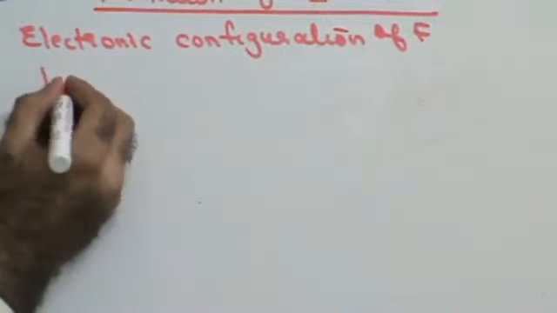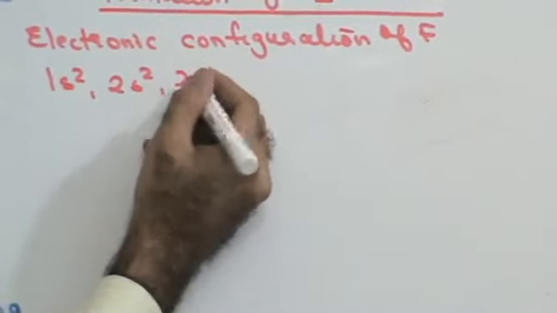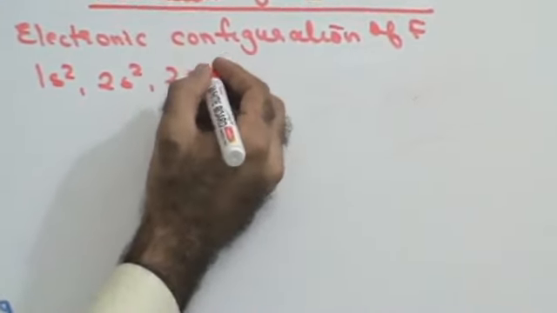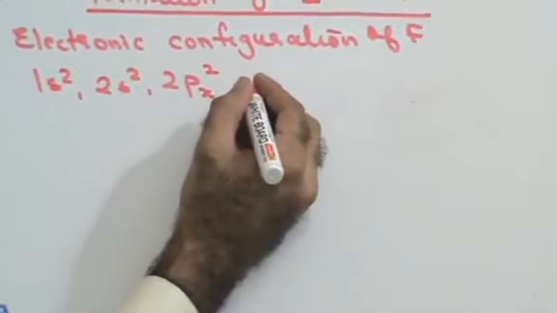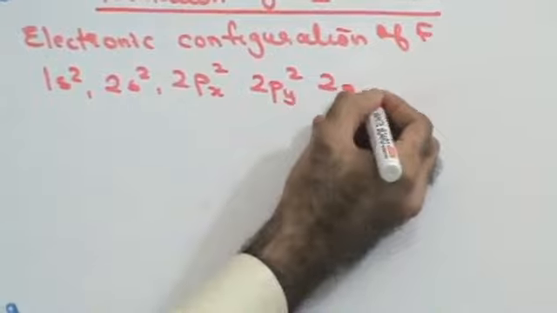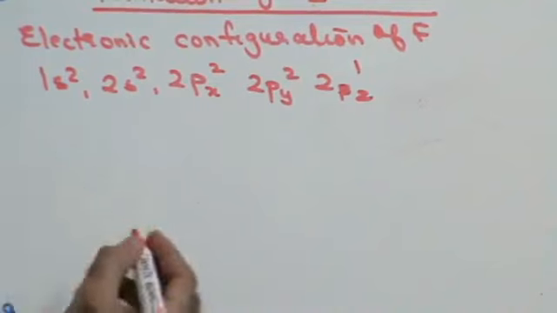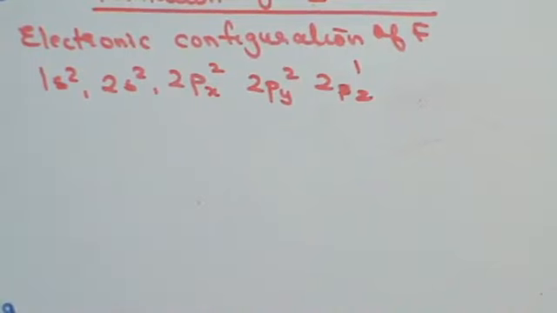It is 1s2, 2s2, 2p5, so 2px2, 2py2 and 2pz1. That's my electronic configuration. Let's see how this looks. So why do we write that X, Y and Z down? Because the p orbital has three orientations along the x, y and z axis.